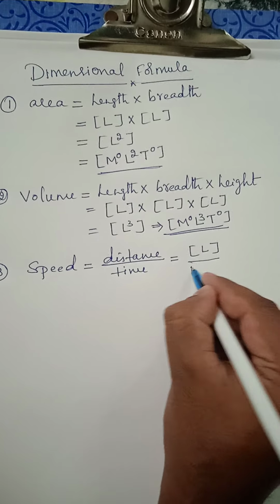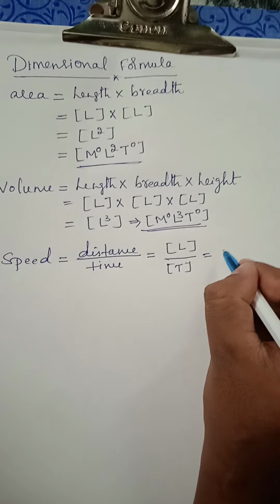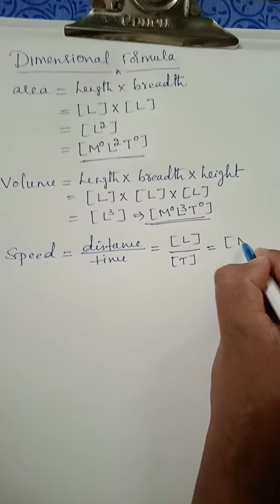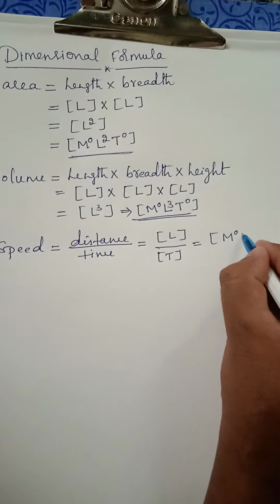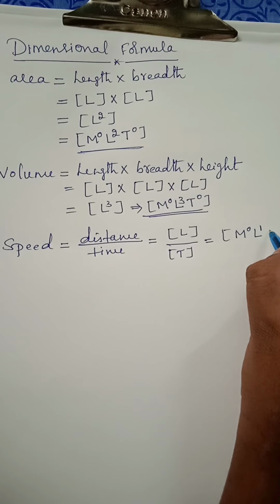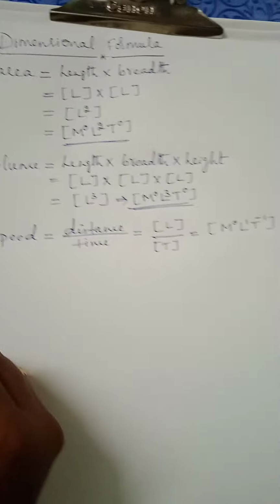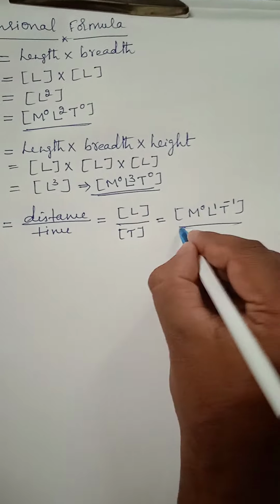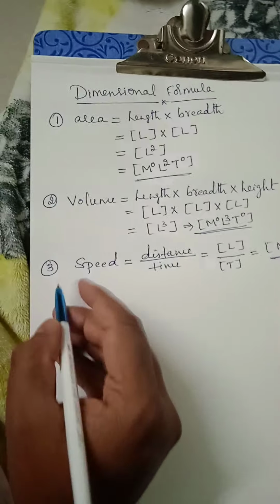And time is measured with T. Here we have not discussed anything about mass, so M to the power 0 and L to the power 1, and this T is in the denominator. When it comes to the numerator, it will become inverse, so that is T to the power minus 1. This is the dimensional formula for speed.